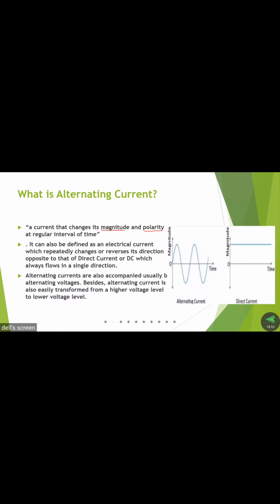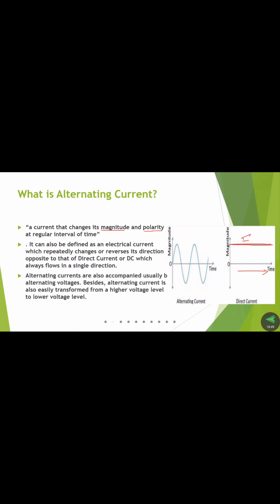In case of direct current, the magnitude is constant irrespective of the time period. Even if the time changes on the x-axis, the magnitude of the current does not change with respect to time. So we get a constant magnitude up to infinity. However long we vary the time period, the magnitude of the DC voltage is always constant. Right?